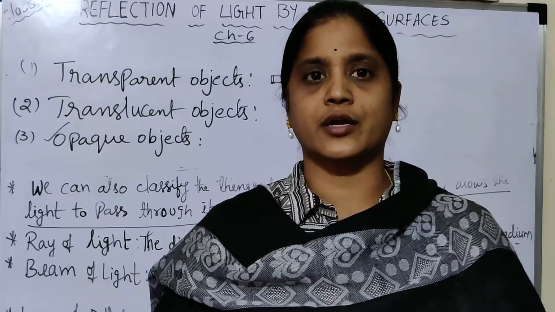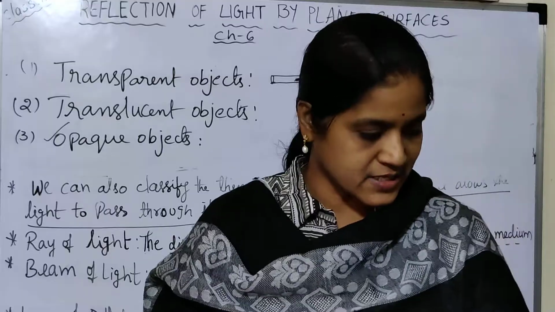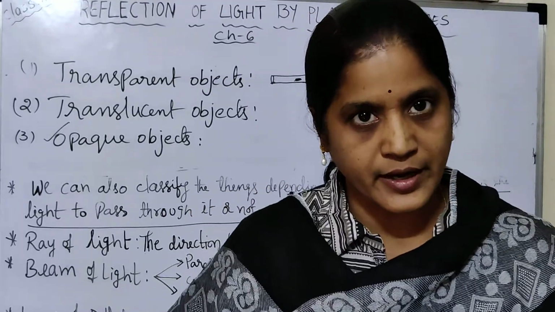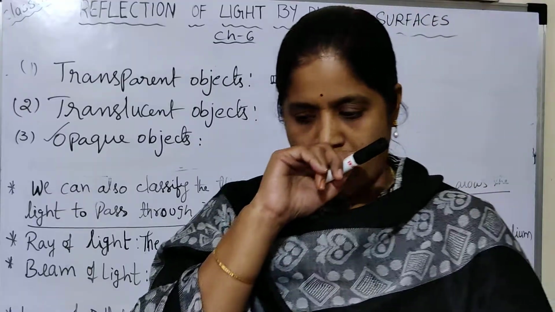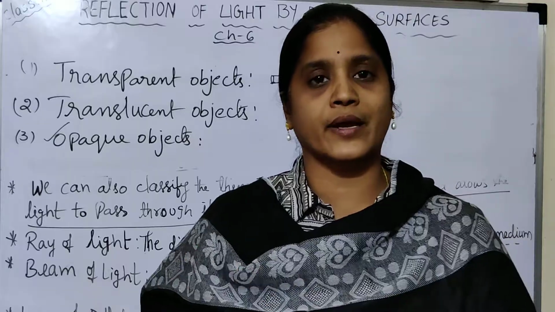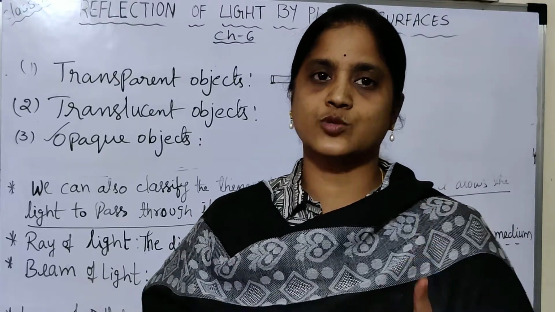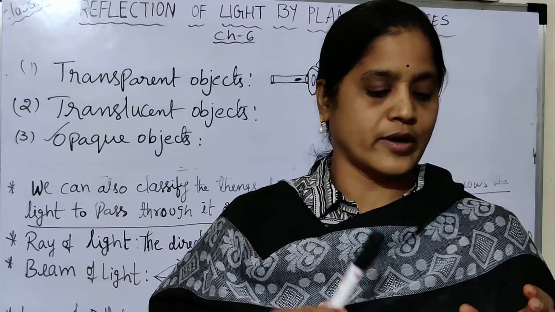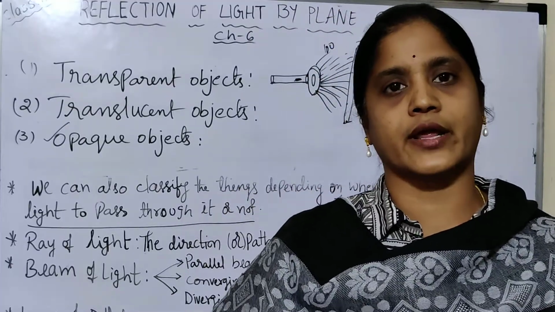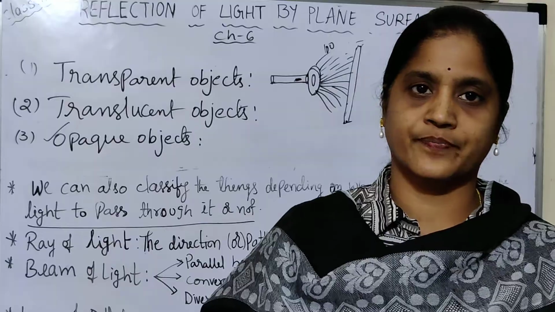To catch a shadow, we require either a surface or a screen. Once again I am repeating, to get a shadow, what materials are required? This is very important for 1 mark. An opaque body, a light source, and a screen or any surface.